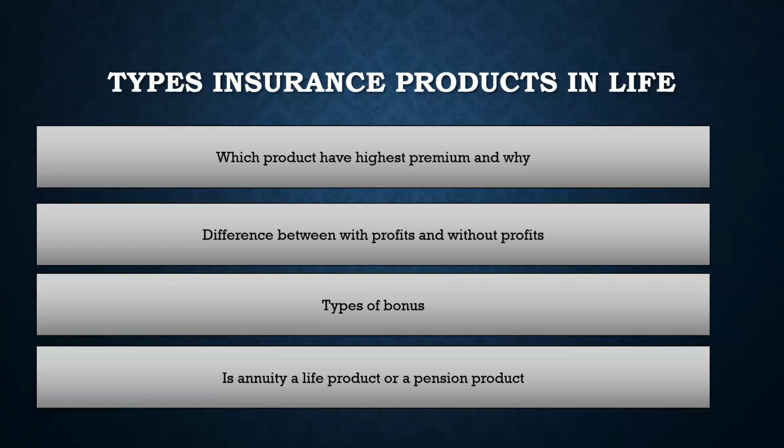And between whole life and endowment, which product will have the higher premium? Because both products once again have to provide the mortality benefit and the saving benefit, like that benefit has to be paid, right? Unlike a term product where you do not have to pay the benefit if the person does not die within the term, in this case you have to pay the benefit. So whole life and endowment are covering the same structure or same sort of risk. But in this case, whole life would have the lower premium. The reason is the same, because of discounting. Because the risk is the same, we move to the discounting part.